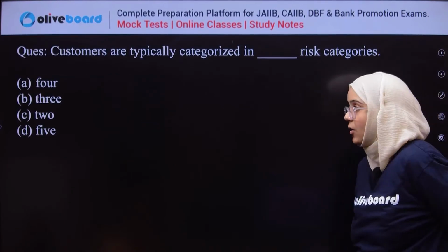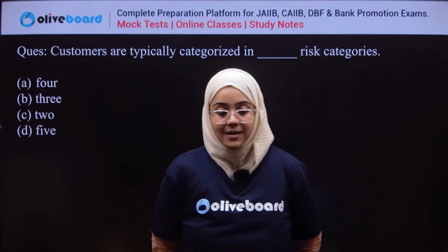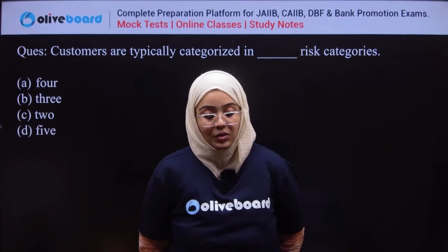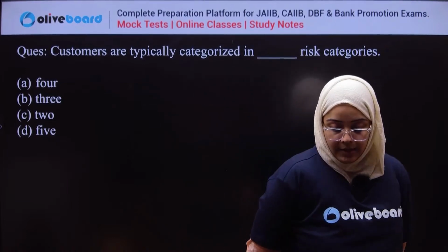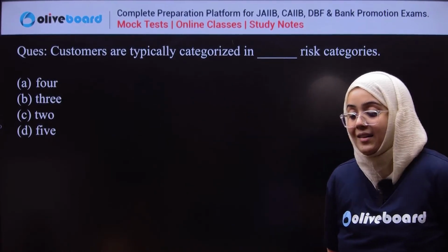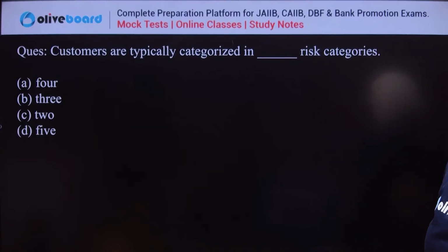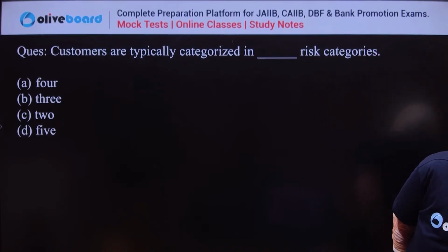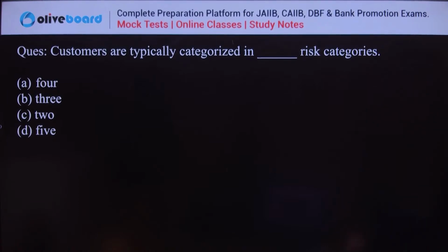First question: customers are typically characterized into dash risk categorizations. Means in how many risk categorizations is a customer divided? Everyone, please answer the question.